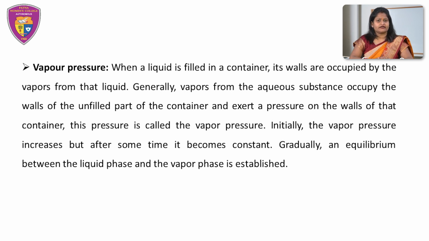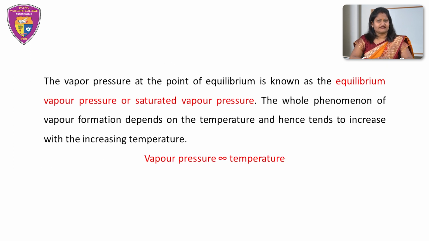pressure. When we heat a container filled with liquid, its walls are occupied by the vapor from that liquid. As soon as the temperature rises, liquids turn into vapors. These vapors exert pressure on the wall of that container, and that exerted pressure is known as the vapor pressure. Initially the vapor pressure increases, but after some time it becomes constant. Gradually an equilibrium is established between the liquid phase and the vapor phase. The vapor pressure at the point of equilibrium is known as the equilibrium vapor pressure or saturated vapor pressure.